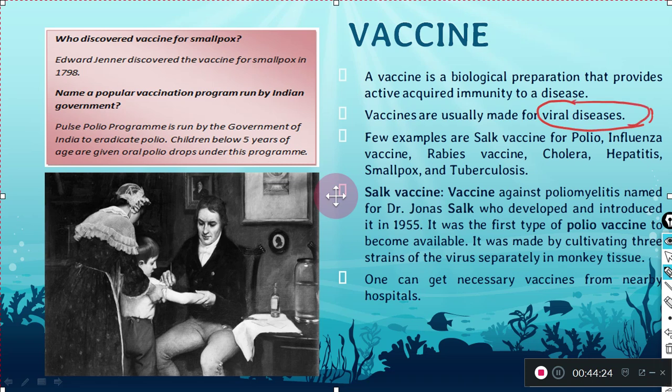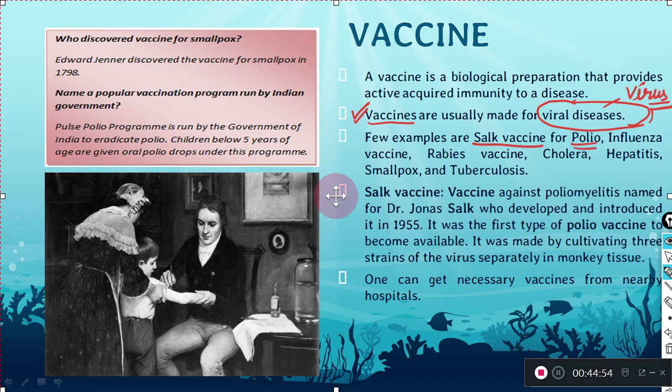Now for example, the Salk vaccine was used for polio, the influenza vaccine is used for flu and is still being used now, the rabies vaccine is used against dog bite, and there are also vaccines for cholera, hepatitis, smallpox, tuberculosis. All these are names of vaccines which we are using, and some of them we start giving to a child since birth.